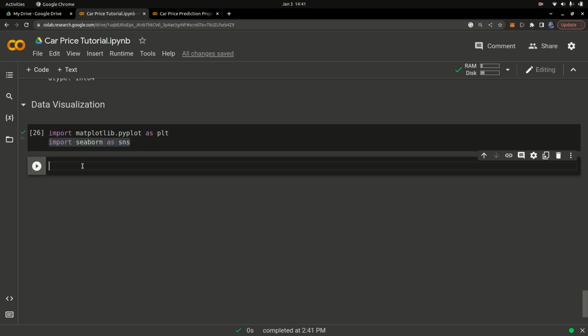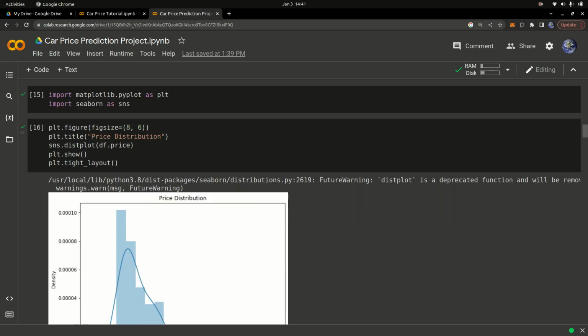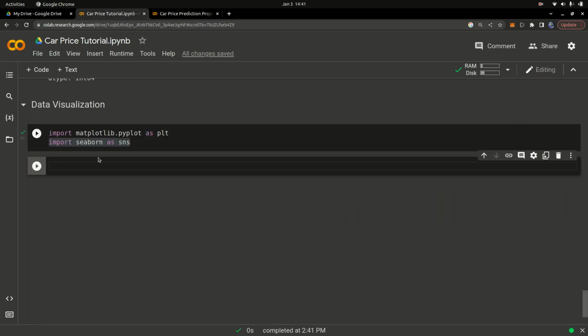Okay, so once we have that done, I want to go ahead and plot the price of the car, and then the price distribution of the car basically. So I'm going to simply grab this code from here, so I don't have to waste your time watching me type this out. I'm going to paste it right here and run the cell.